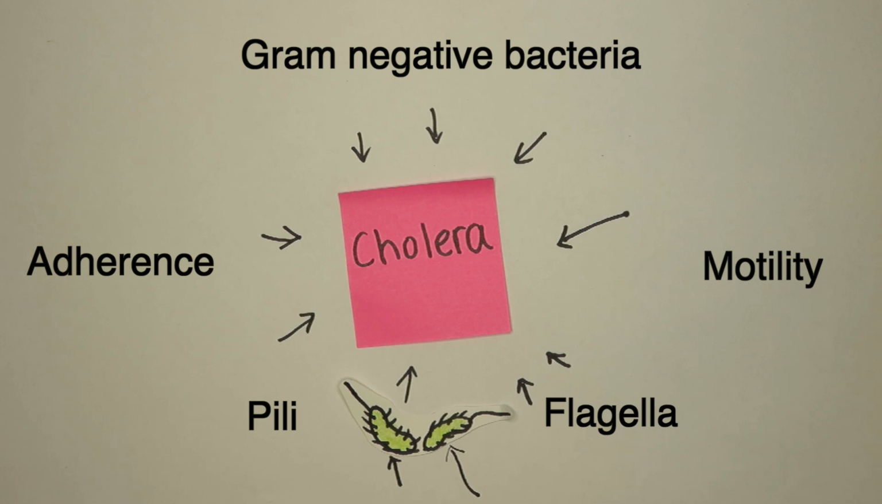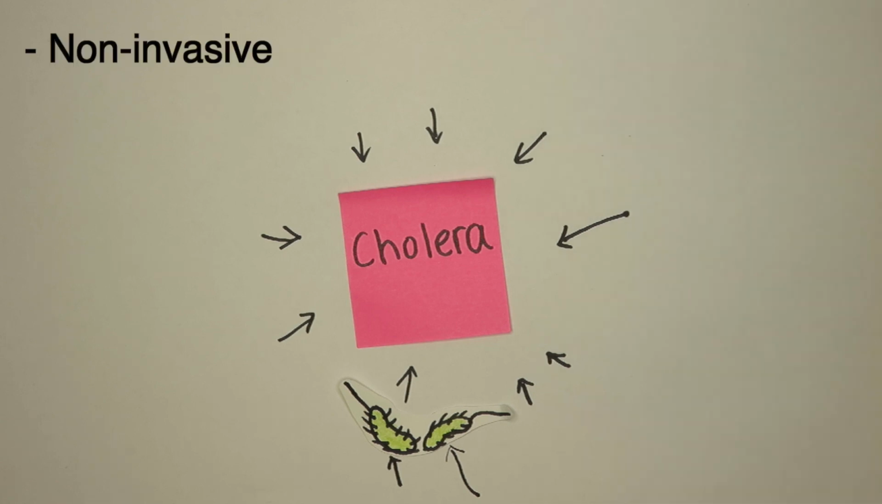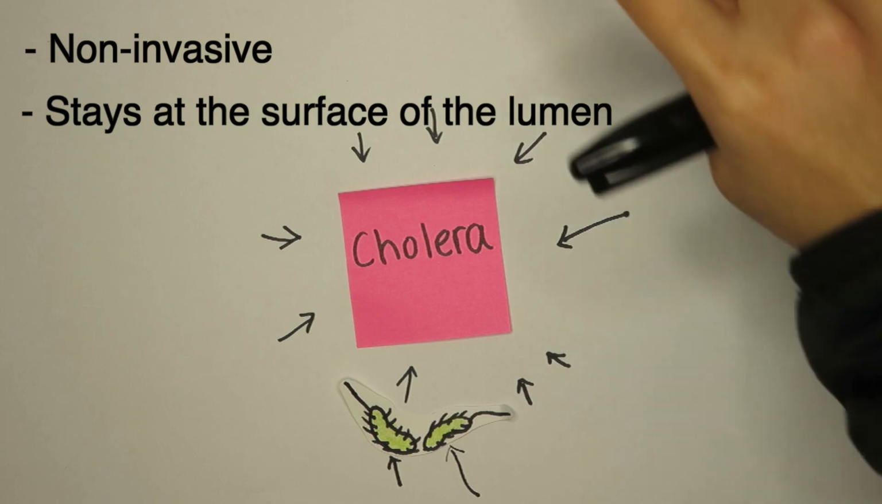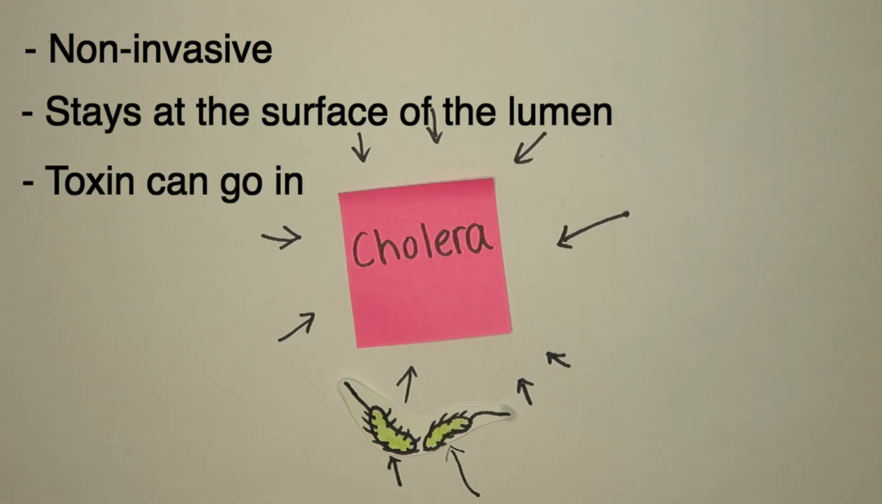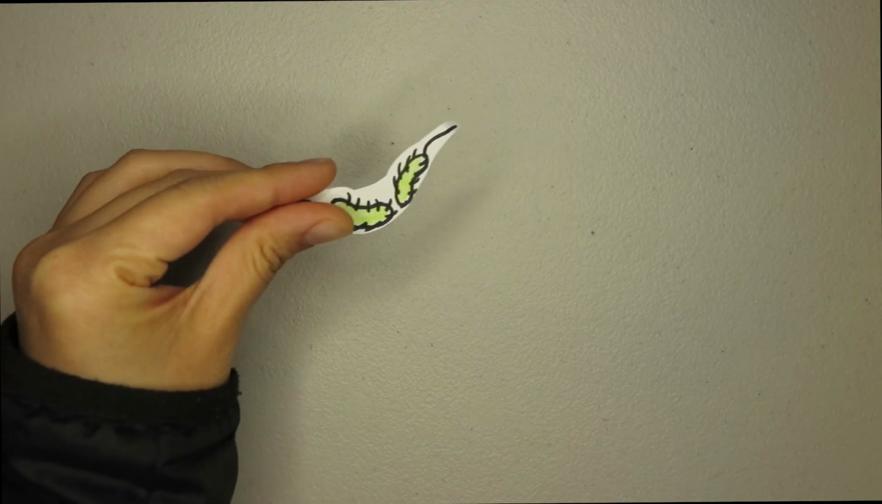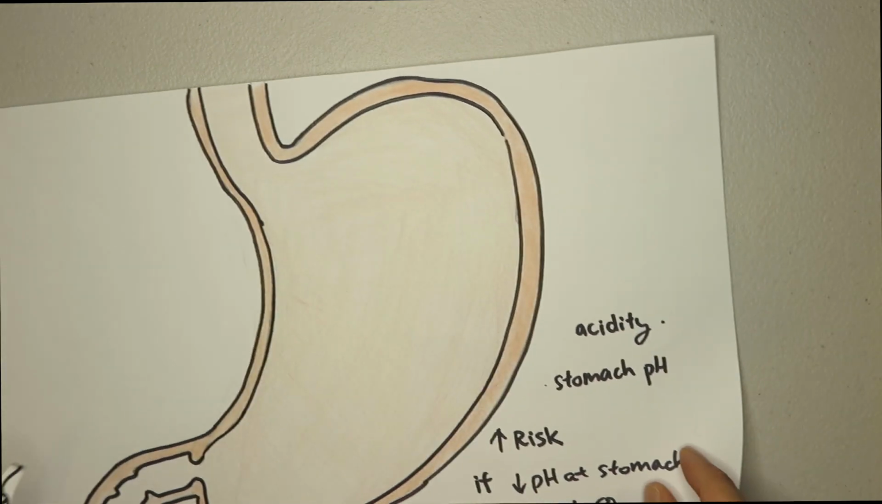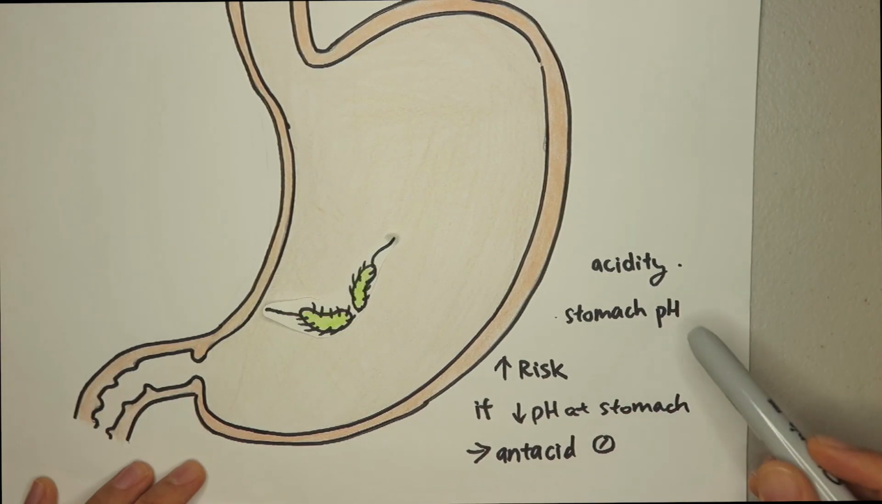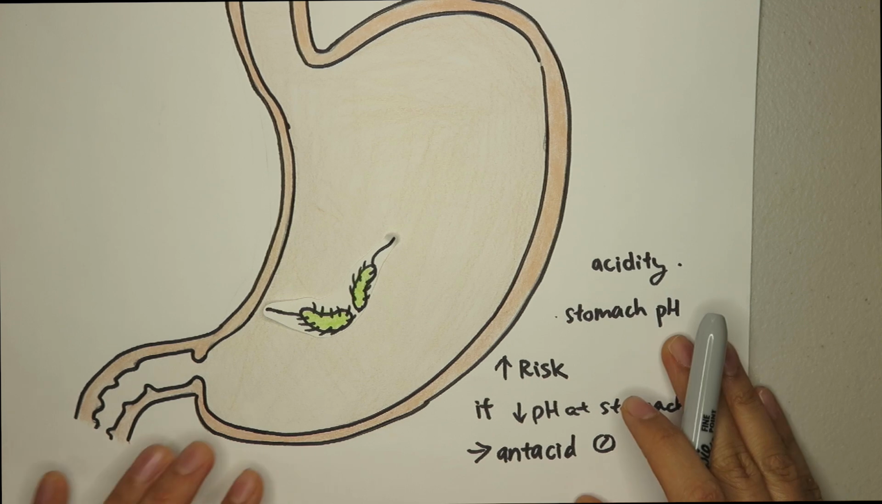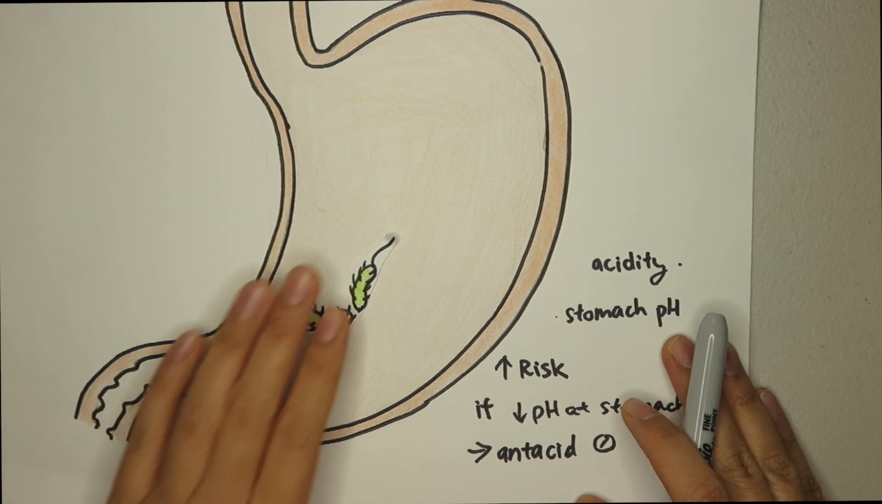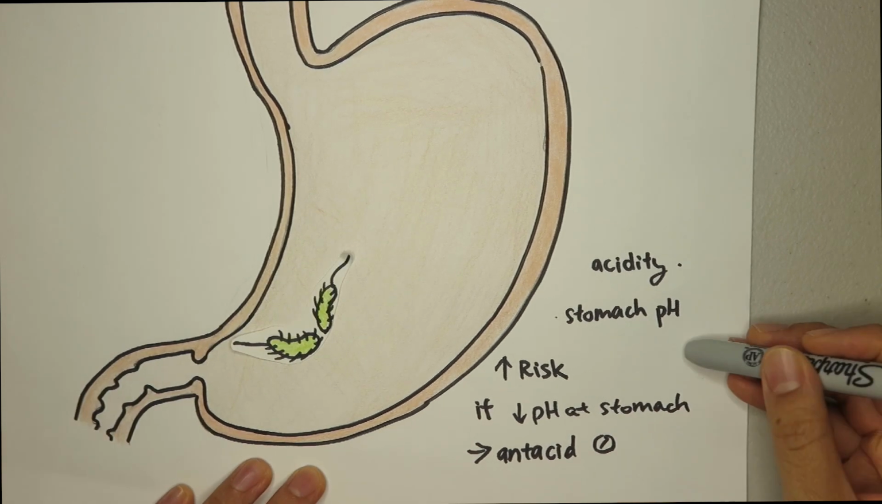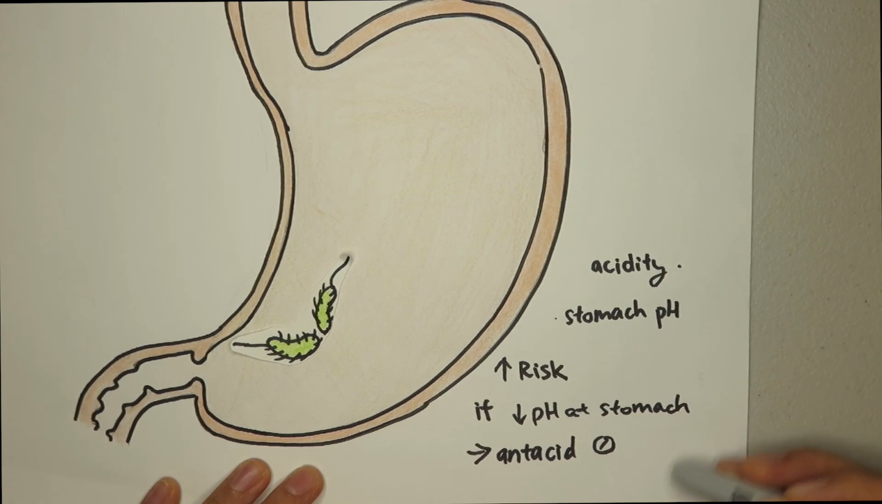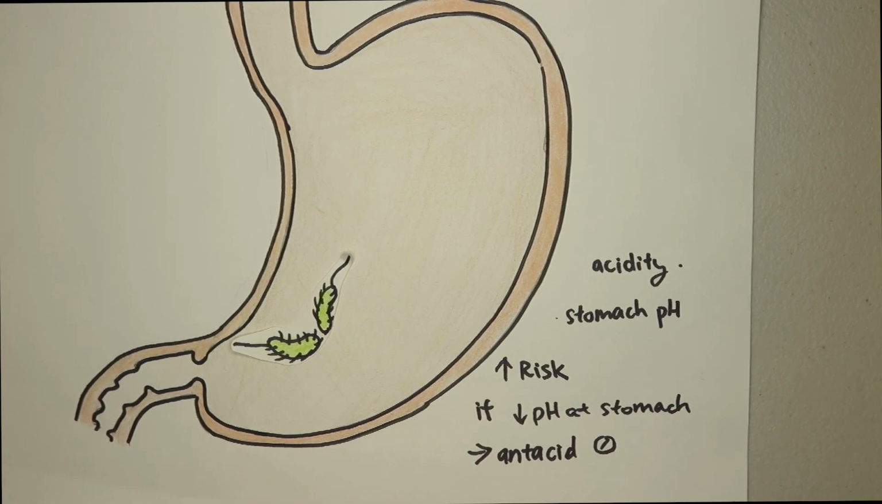Despite the fact it can cause severe diarrhea, it's non-invasive, so it stays at the surface of the lumen, but the toxin it produces can go in. When Vibrio enters the body, it doesn't really have an effect at the stomach because of the acidity. It's too high for Vibrio to invade through. The patient who will have a higher risk is one who has a low pH at the stomach or if they take drugs like antacid.